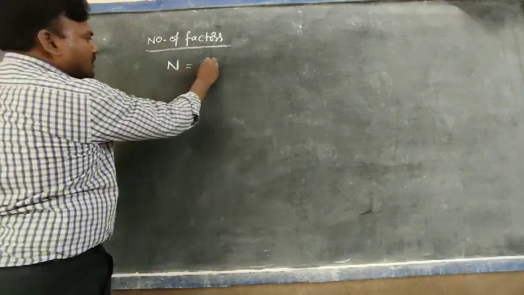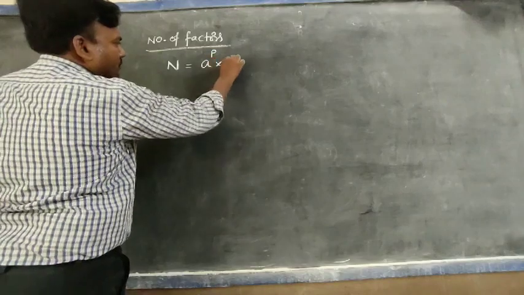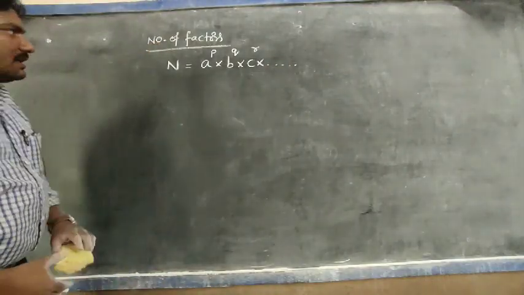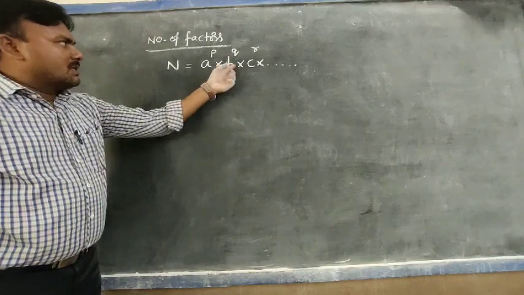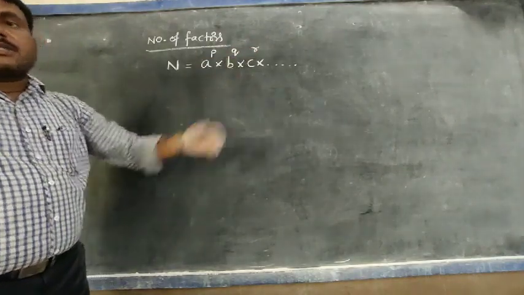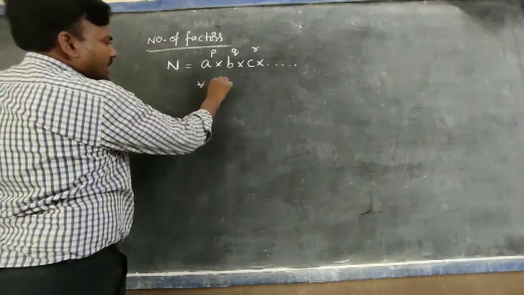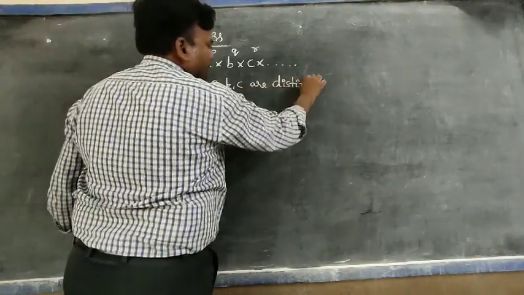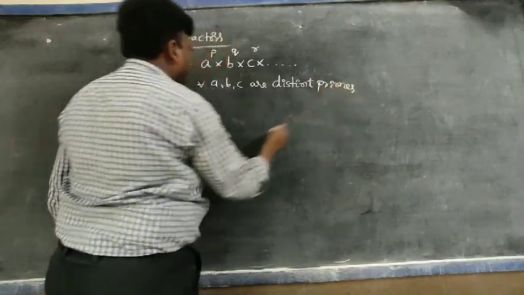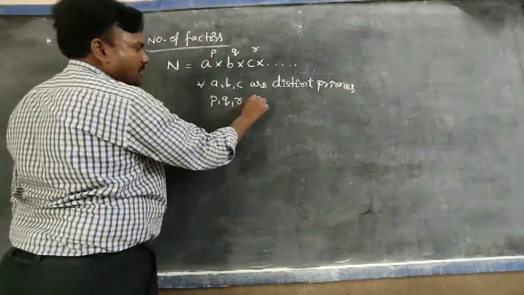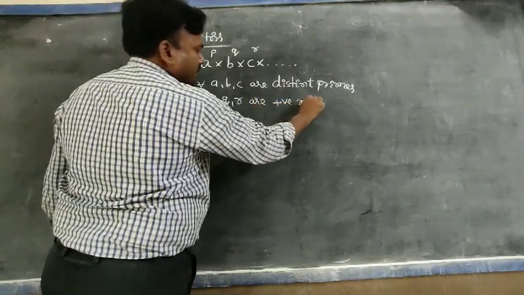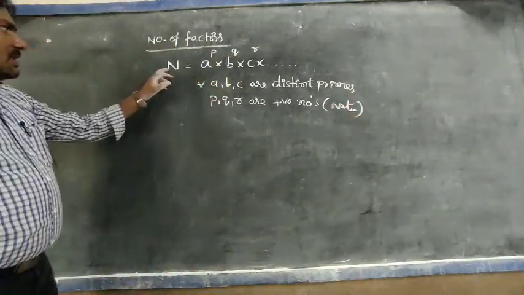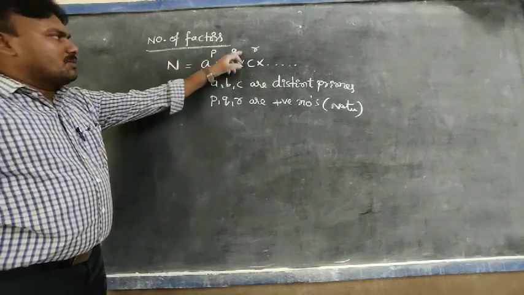So a composite number n equals a power p into b power q into c power r, and so on.